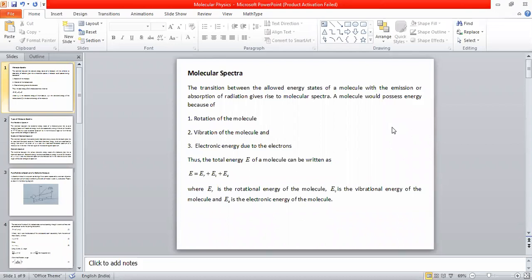Okay, remember, when a suitable amount of energy is given to atoms, they undergo excitation. When they undergo excitation, they stay in the excited state for some time, and afterwards they come back to the ground state. While coming back to the ground state, they emit that excited amount of energy in the form of photons.